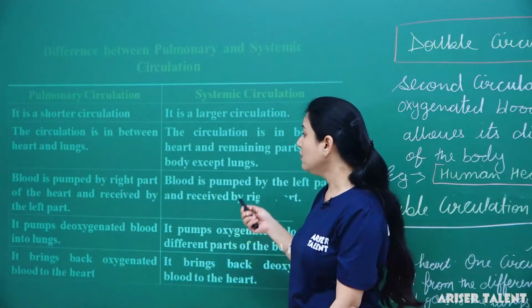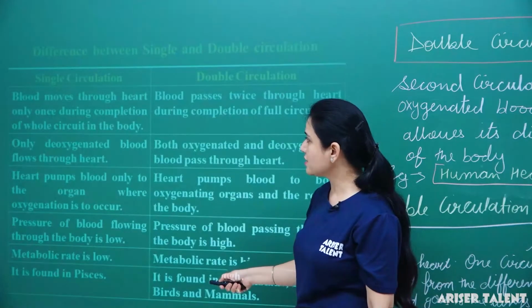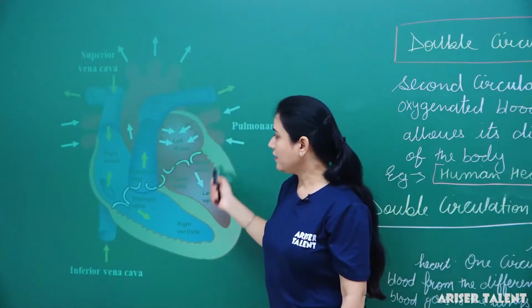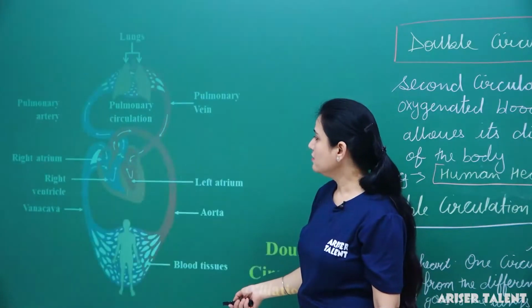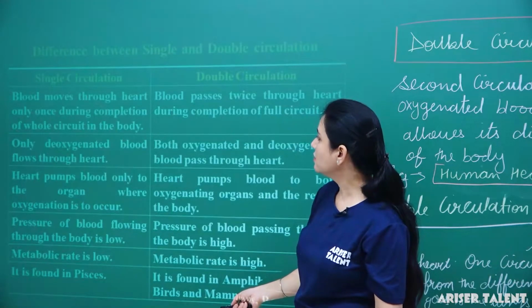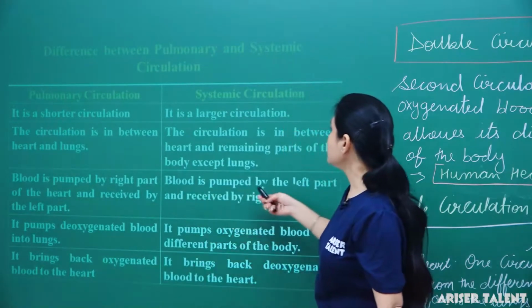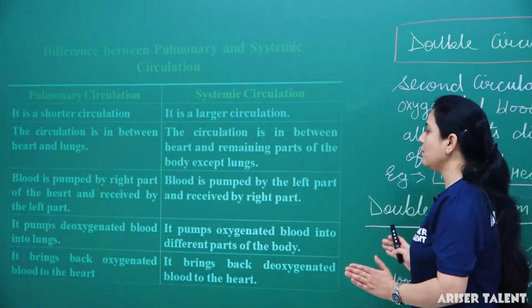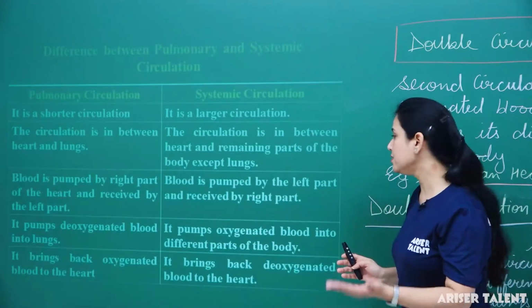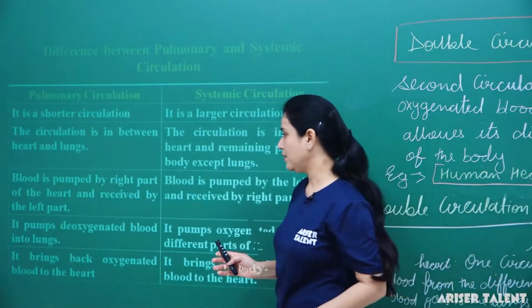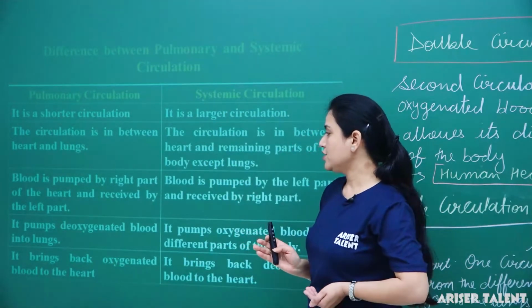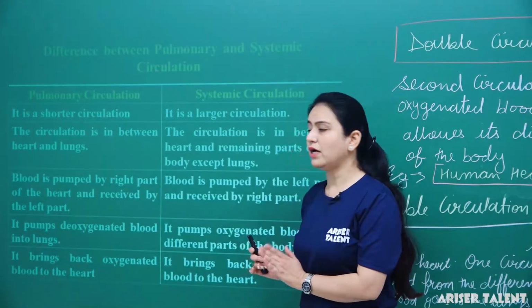I have already shown you the diagram of the heart. Here we can see in the pulmonary circulation, the blood is pumped from the right part, and it pumps deoxygenated blood into the lungs. We have already discussed it here in the diagram. Next, in the systemic circulation, blood is pumped by the left part and received by the right part. Pulmonary circulation pumps deoxygenated blood into the lungs.